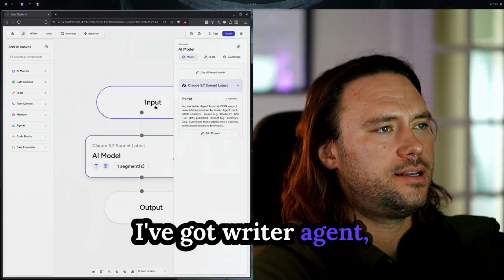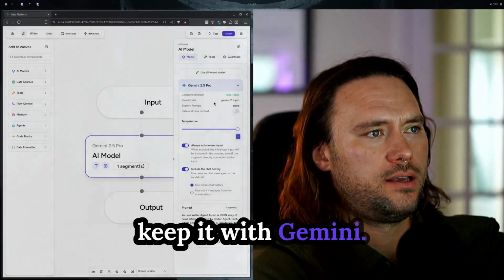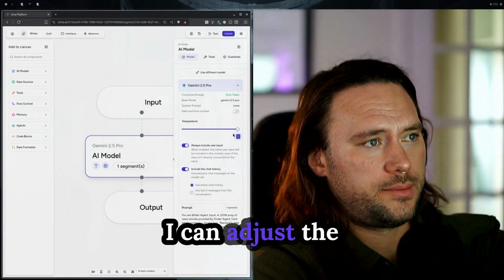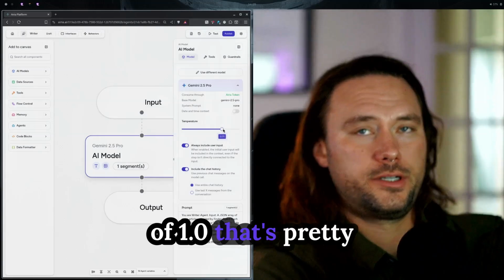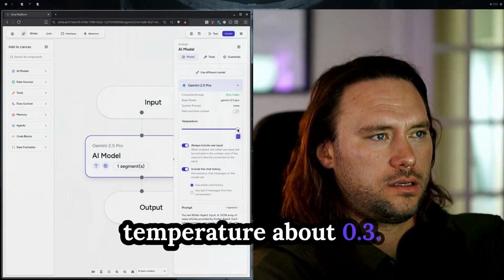I've got Writer agent. It's going to take inputs, pass it in. Let's just go ahead and actually keep it with Gemini. I love that I can swap models. I can adjust the temperature a little bit. I don't want a temperature of 1. That's pretty aggressive. So let's go ahead and make our temperature about 0.3. We can tweak that later.